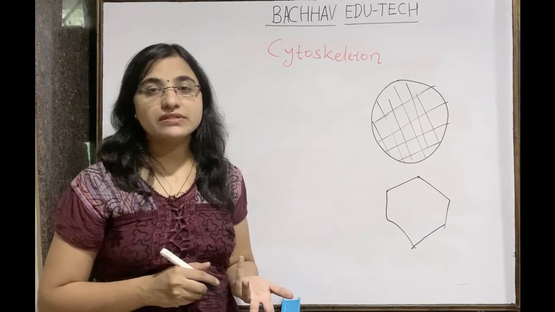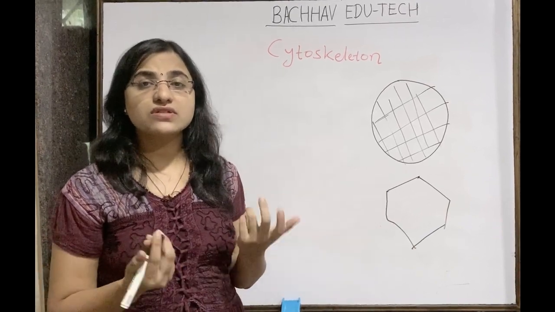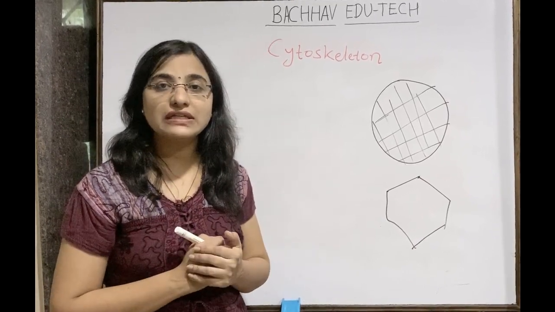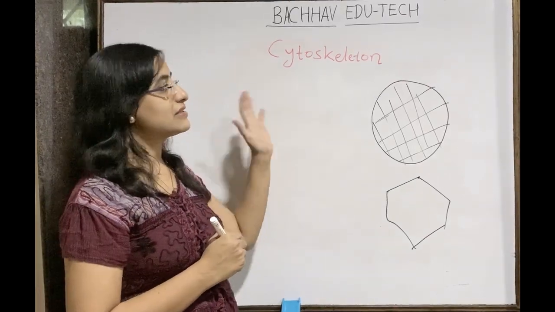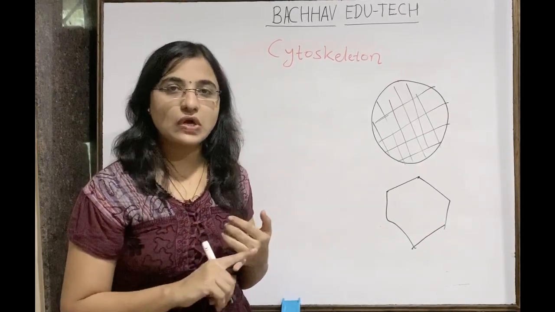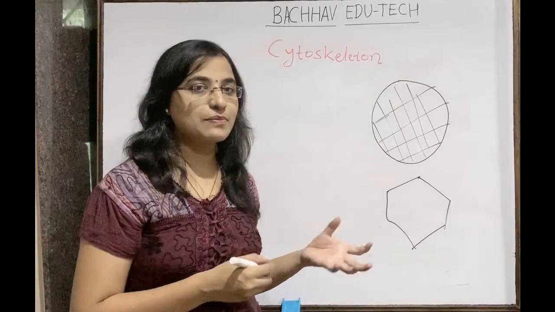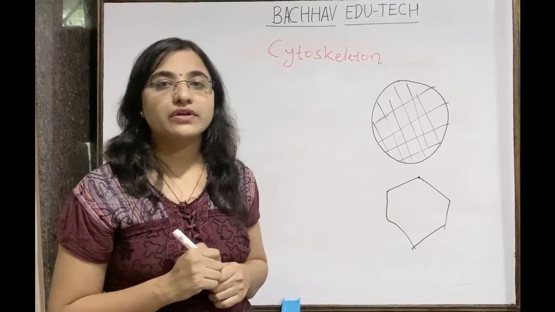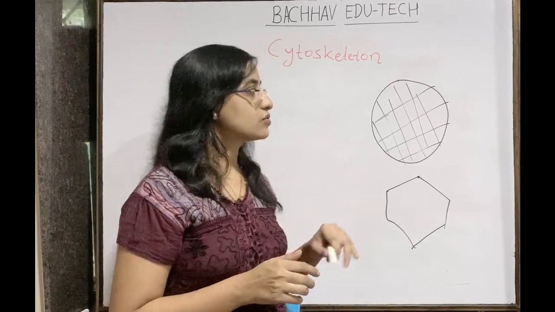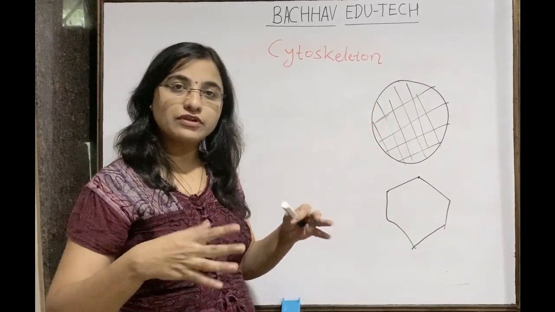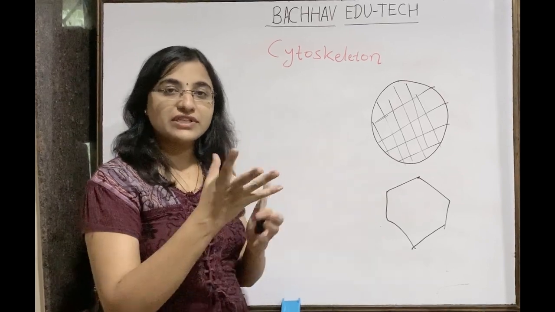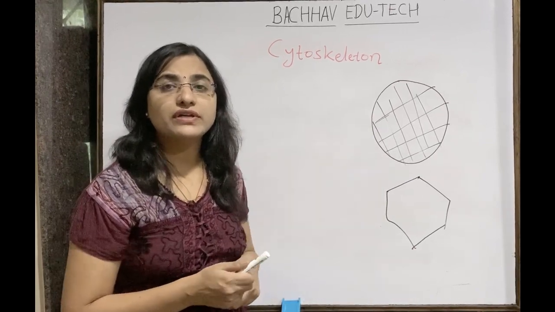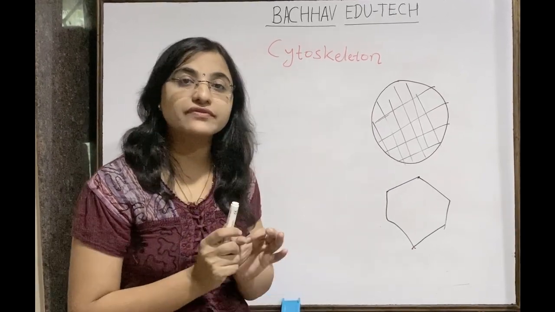But what about the animal cell? In the case of the animal cell, no such cell wall is present. So who is going to provide the mechanical support or shape to the cell? That is the question. One of the answers is the cytoskeleton. This cytoskeleton is present in all eukaryotic organisms, whether it is a plant cell, a fungus cell, or any other cell. So this is basically a network of different threads present inside the cell. The threads in the cell are arranged in a random manner. They are going to provide support. This is only one of the functions of the cytoskeleton.